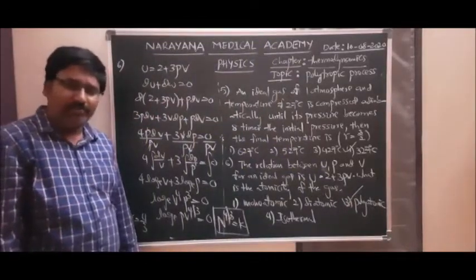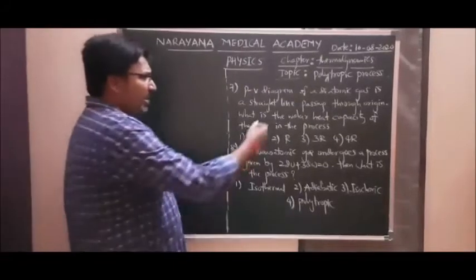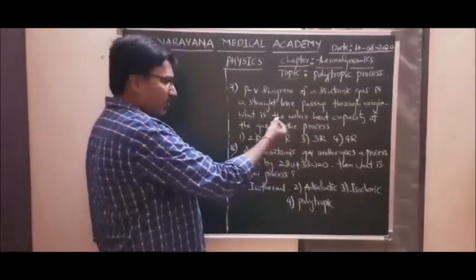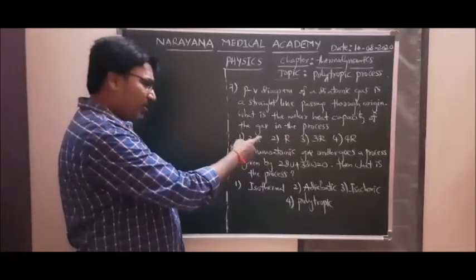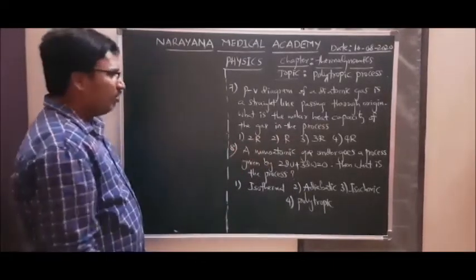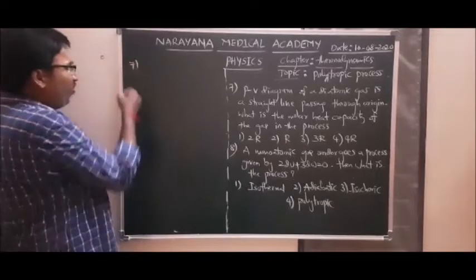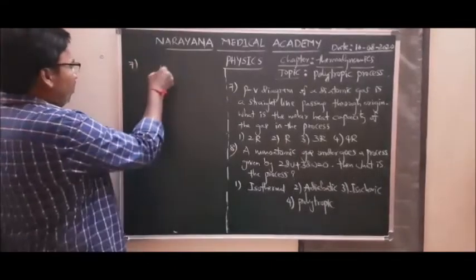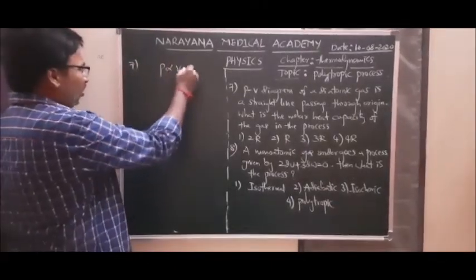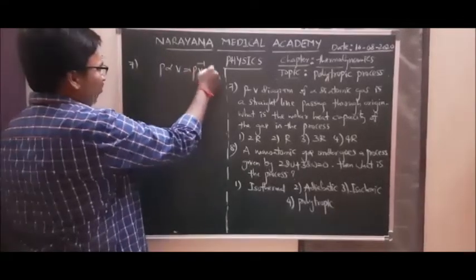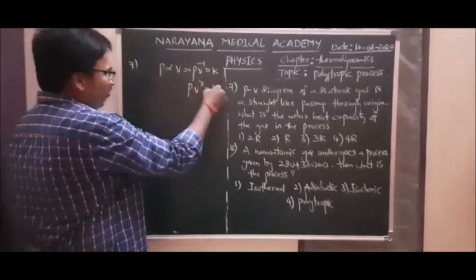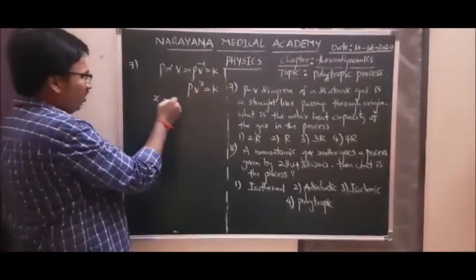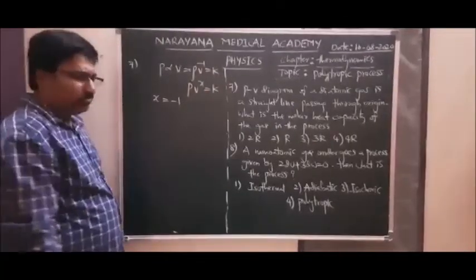Okay, right. Question number 7. The PV diagram of a diatomic gas is a straight line passing through the origin. What is the molar heat capacity of the gas in the process? So the PV graph is a straight line passing through the origin, which means P is proportional to V. So PV power minus 1 is equal to a constant. Comparing with PV power x equal to constant, x equals minus 1.